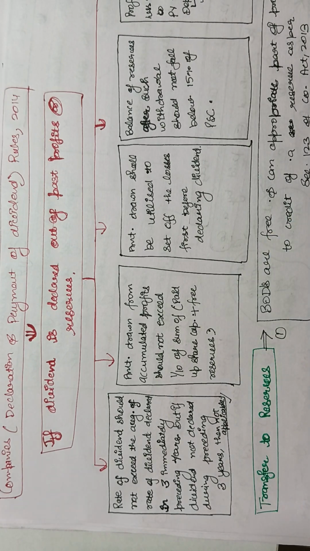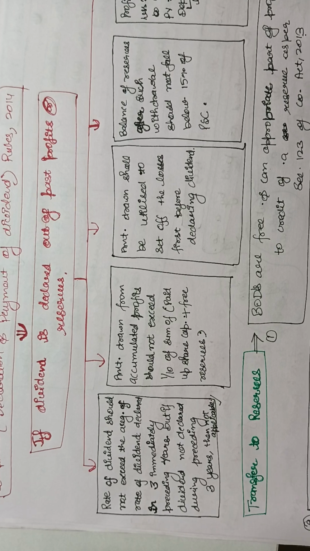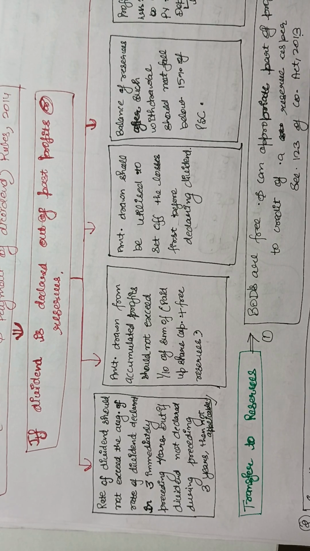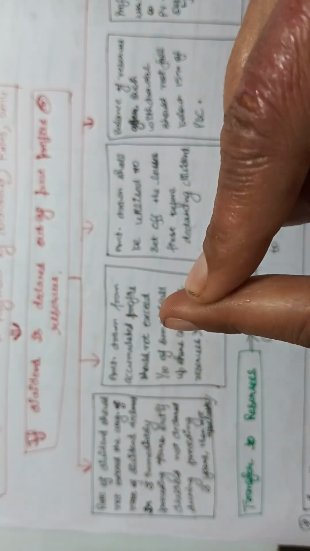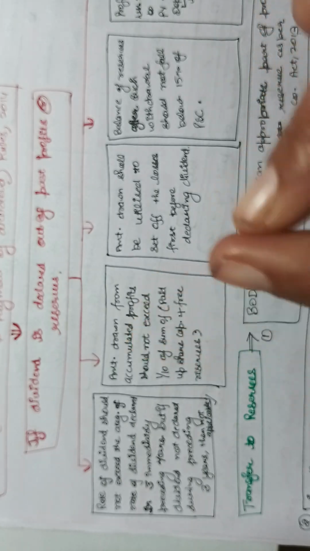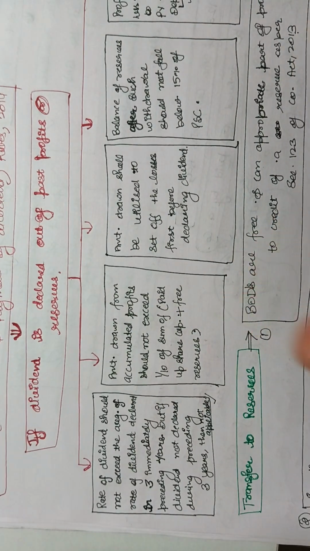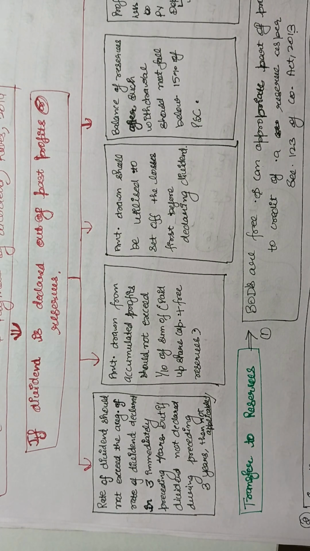Like if you are declaring the dividend out of the past profits or the reserves, like free reserves, then the rate of dividend which you are proposing to declare should be equal to or less than the average rate of dividend which you have declared in the last 3 years, in the 3 immediately preceding years.